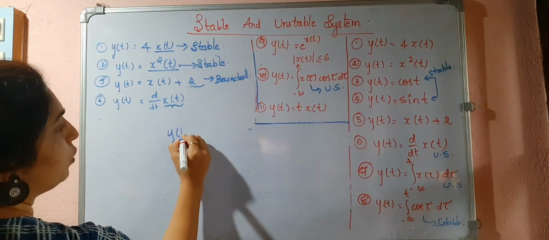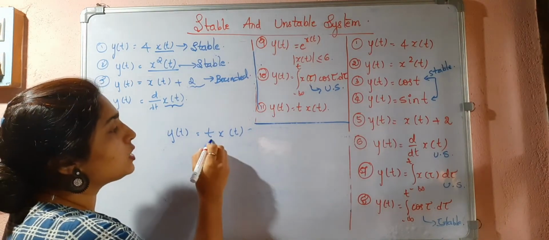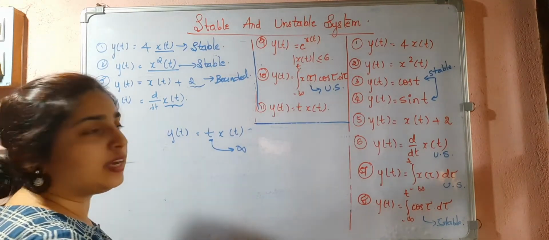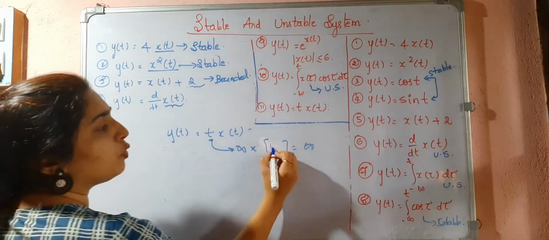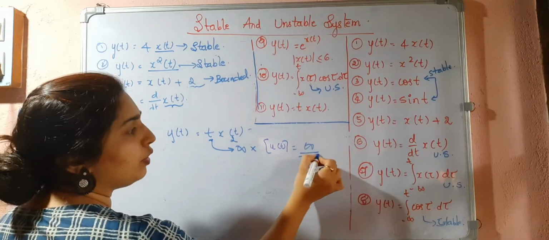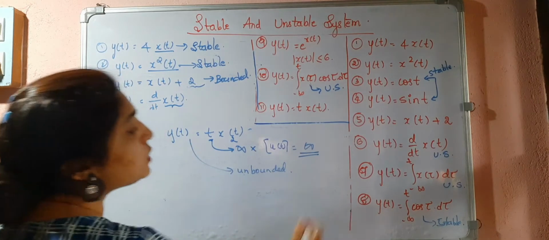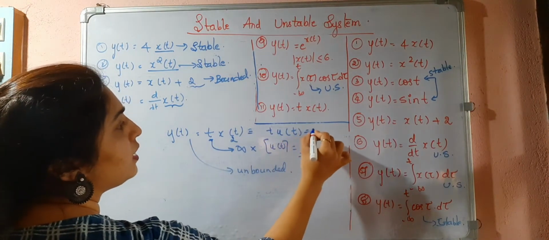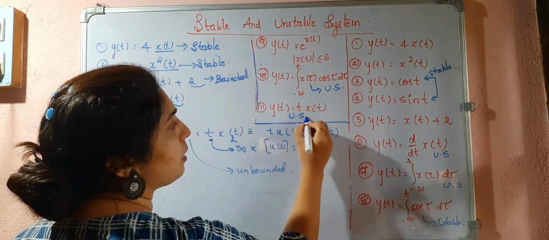Y of t is equal to t x of t. So now, without seeing the signal, just by seeing the coefficient t, I can say that at t is equal to infinity, it is infinity into whatever, it is equal to infinity only now, right? So if you give u of t or if you give a DC term 2, t times it is equal to infinity. So that means it is unbounded. Or else we can see that t x of t, okay? If I consider t u of t, this is nothing but ramp. Ramp is an unbounded one. So this is an unstable system.